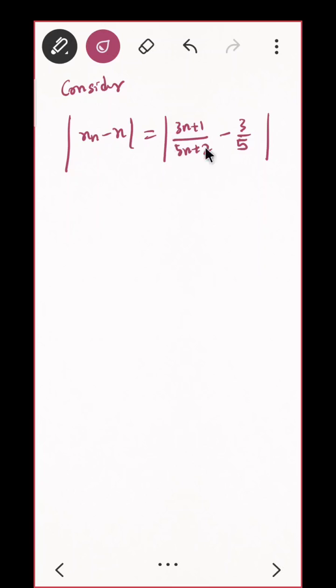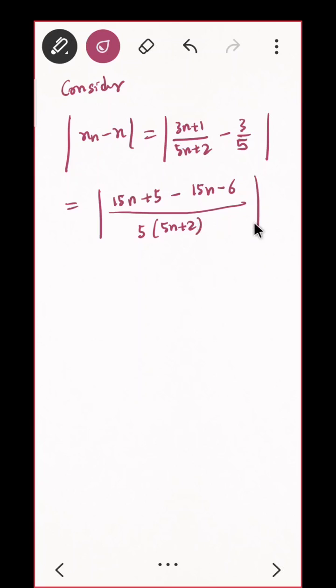No sir. Okay, good. So let us solve. What to do? Cross multiply this. This becomes 5 times 3n plus 1, that is 15n plus 5, minus 5 times 3n plus 1, sorry, minus 3 times 5n plus 2, that is 15n plus 6. Am I correct? Just check. And in the denominator it will be 5 into 5n plus 2. Just check whether I am correct or not. 15n plus 5 and minus 15n minus 6.